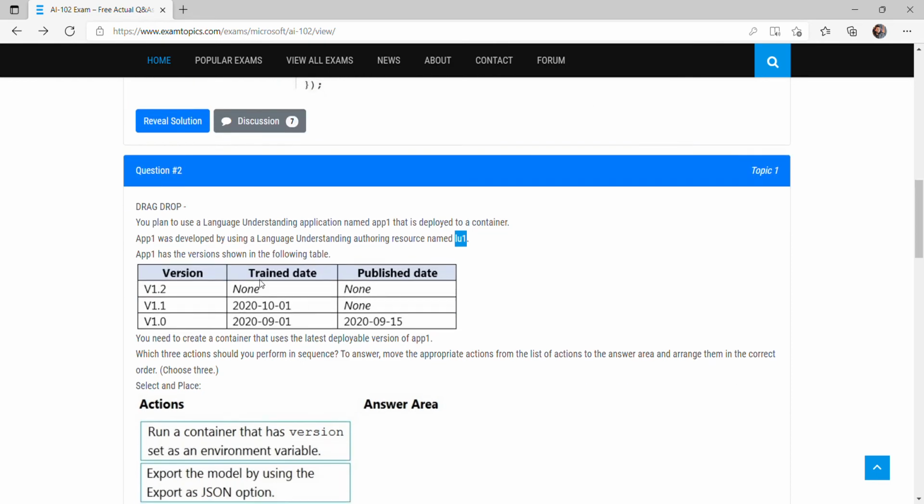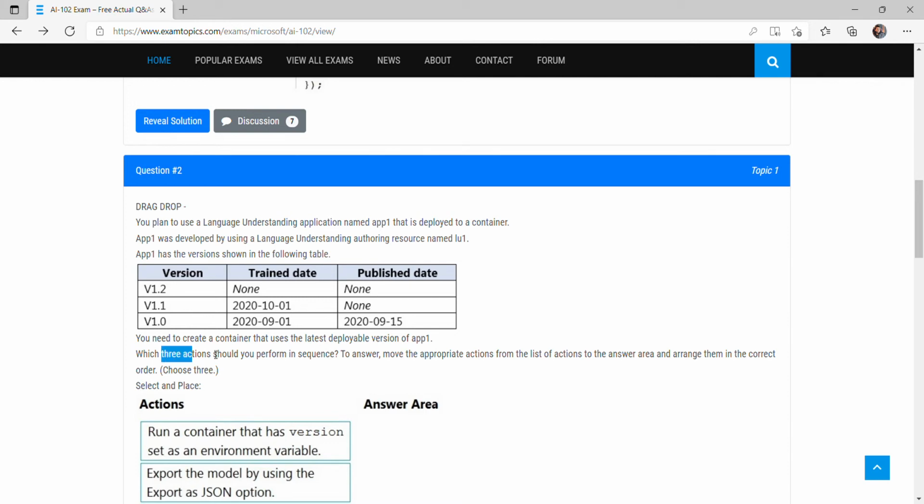There are many versions: 1.0, 1.1, 1.2. You need to create a container that uses the latest deployable version of app1. So we have three versions, 1.0, 1.1, 1.2, and we have to create a container and deploy the latest version, right?